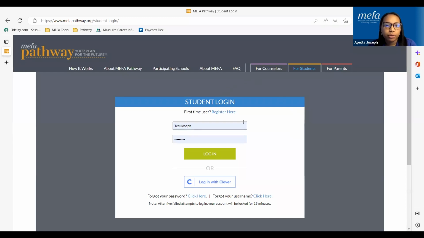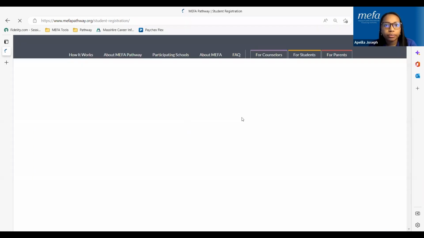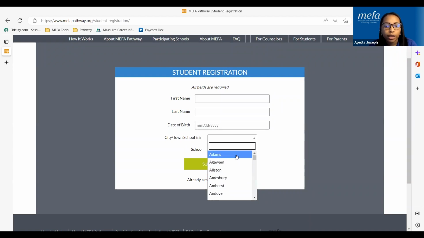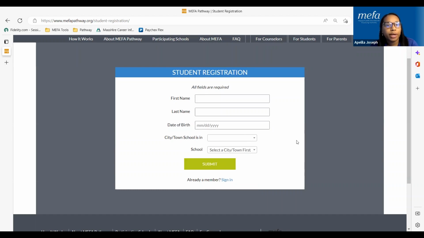For first-time MIFA Pathway users, you can click register here and create your account. It's very simple. You'll fill in your first name, last name, date of birth. You'll select the city or town that your school is located in, and then you'll be able to select your school from a list. You'd click submit, and on the following screen, you'd be prompted to create your username, list your email address, and create a password, as well as creating security questions. Because I already have an account, I am going to click sign in.